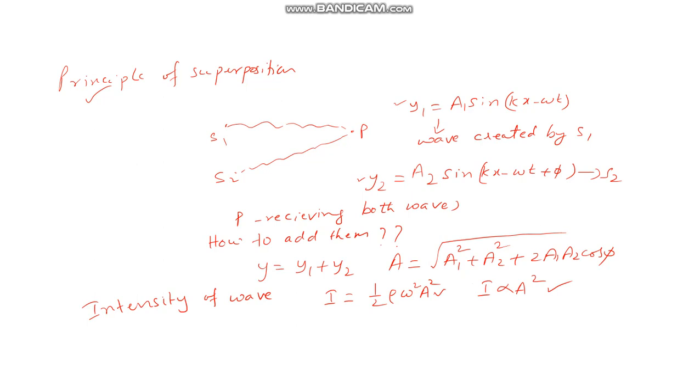So the principle of superposition we have discussed. Here this is the total amplitude. Now this formula looks similar to the parallelogram law, isn't it? In the parallelogram law we also found the resultant angle.